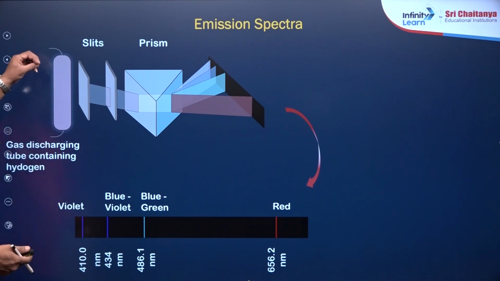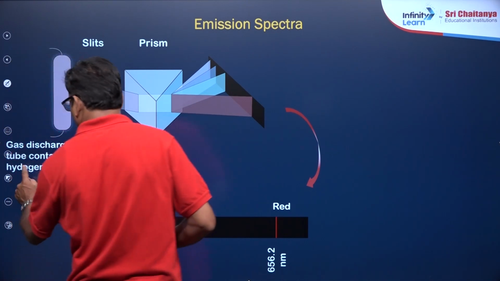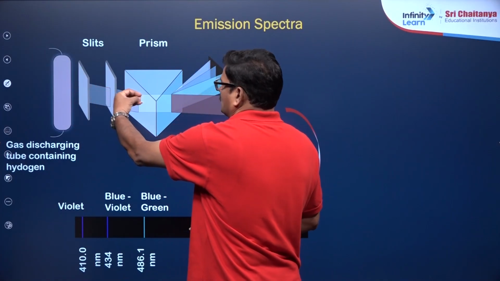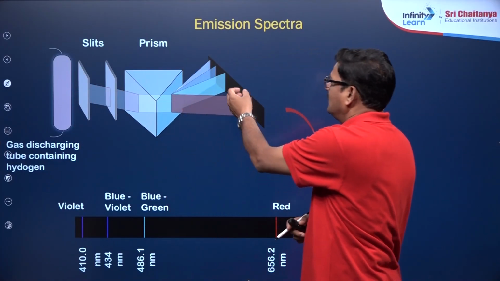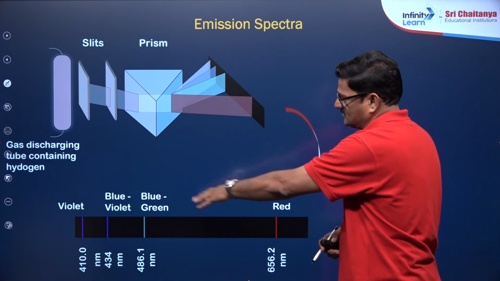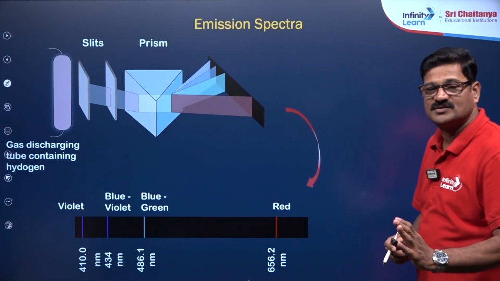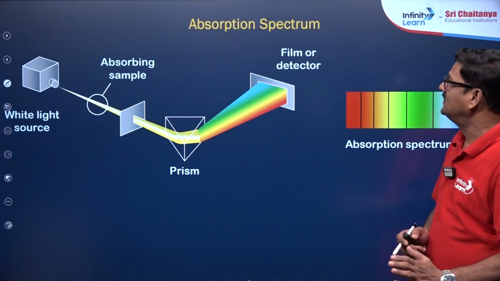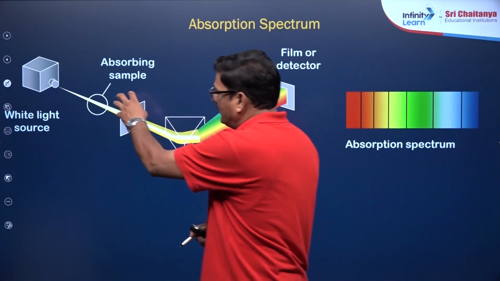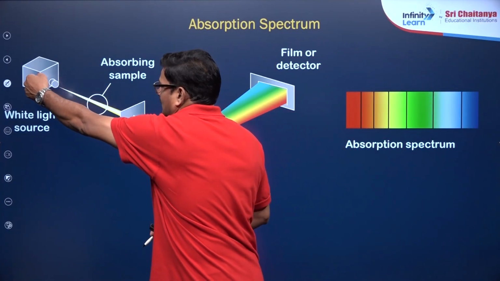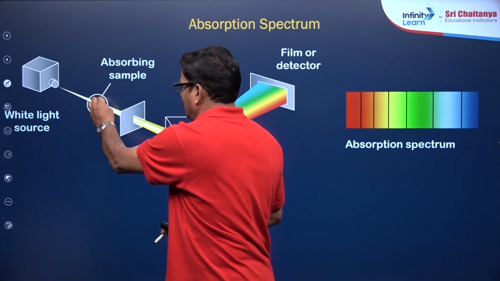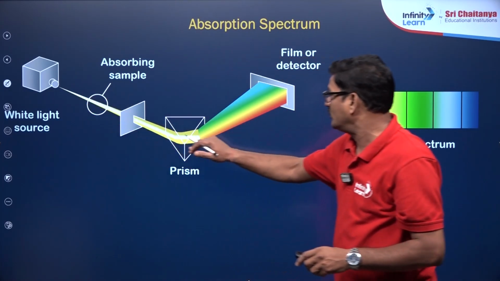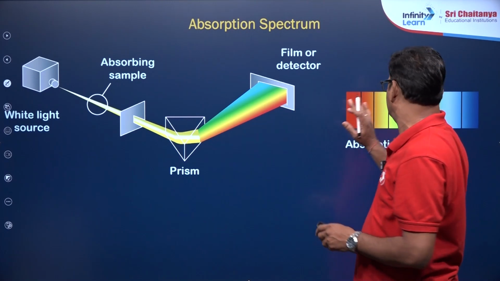Emission spectra: when a gas discharge tube containing hydrogen is subjected to high potential, it gives lines, and this is called the hydrogen emission line spectrum. And this is a cold gas sample, when white light is passed through it, some of the wavelengths are absorbed, and this produces what is called the absorption spectrum.